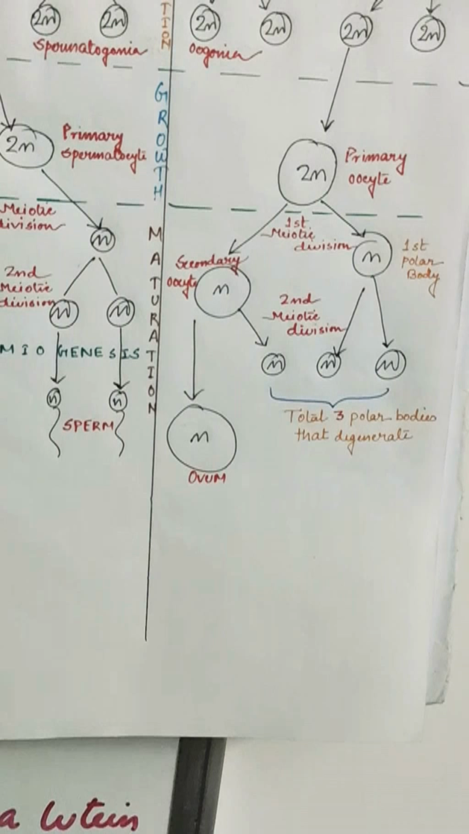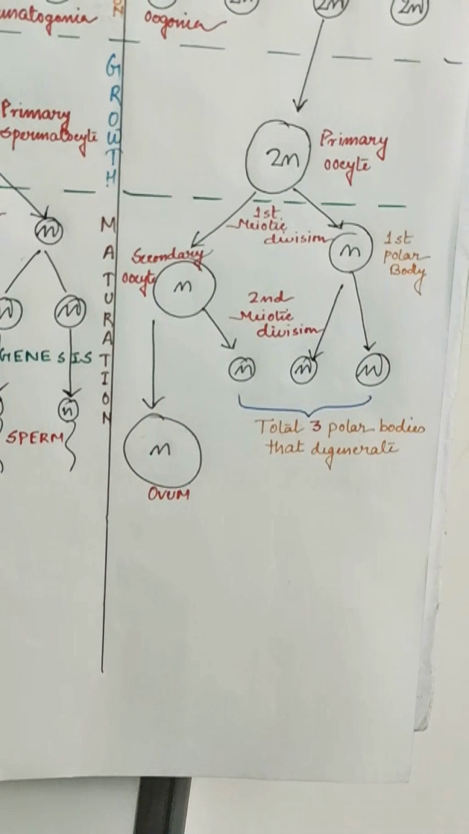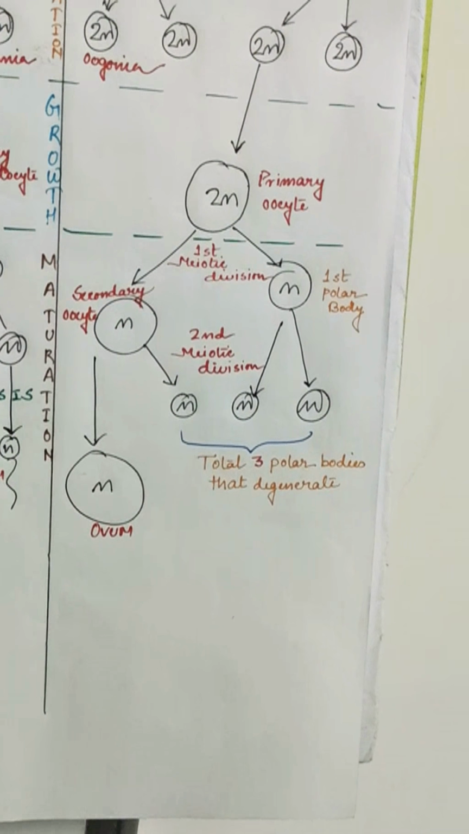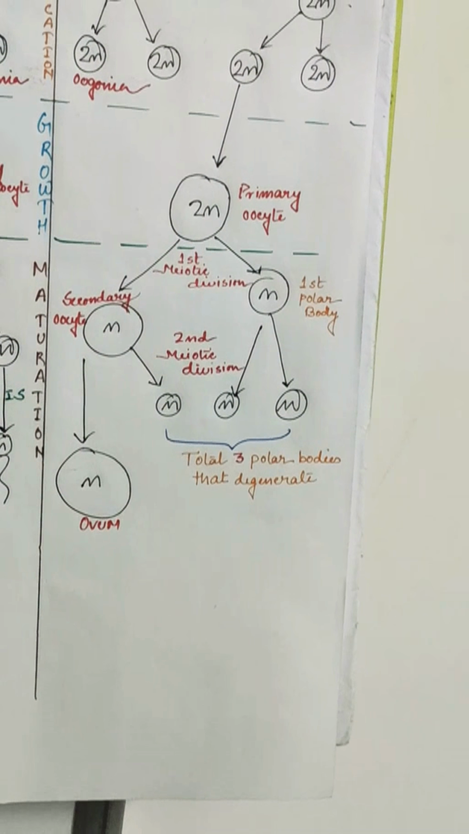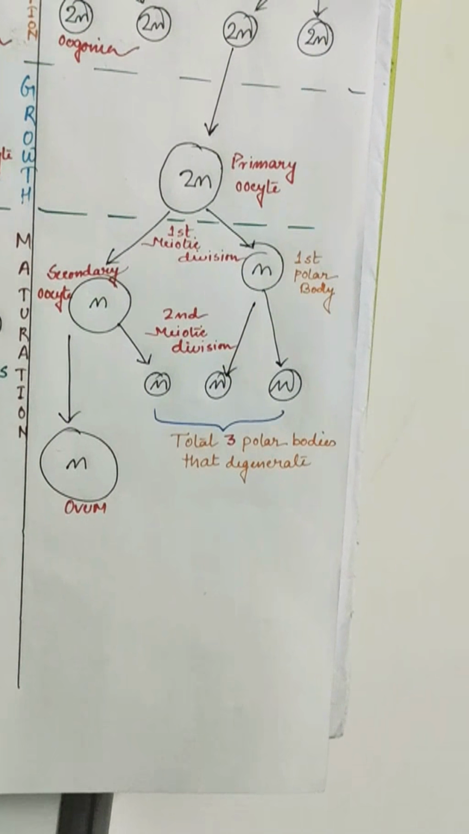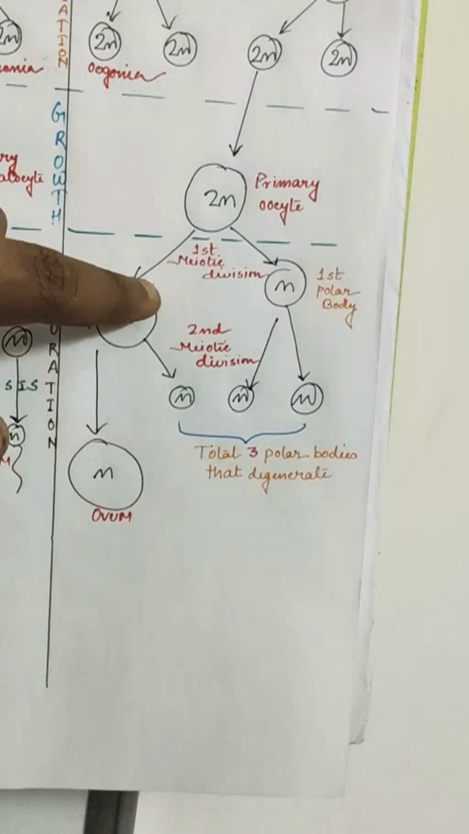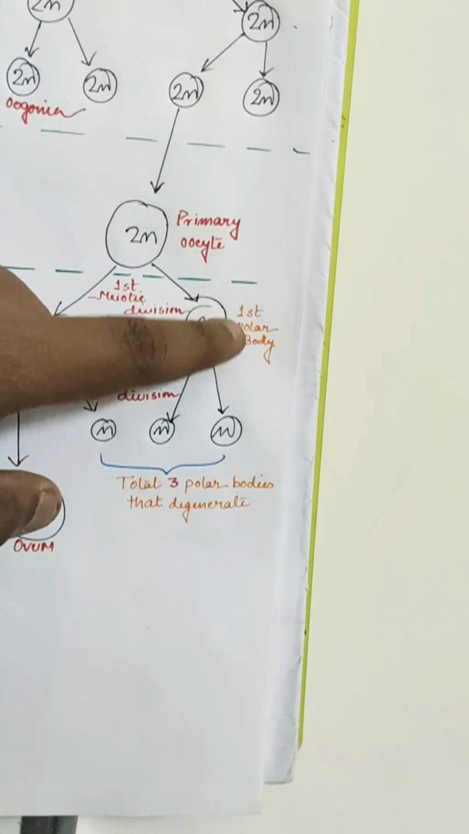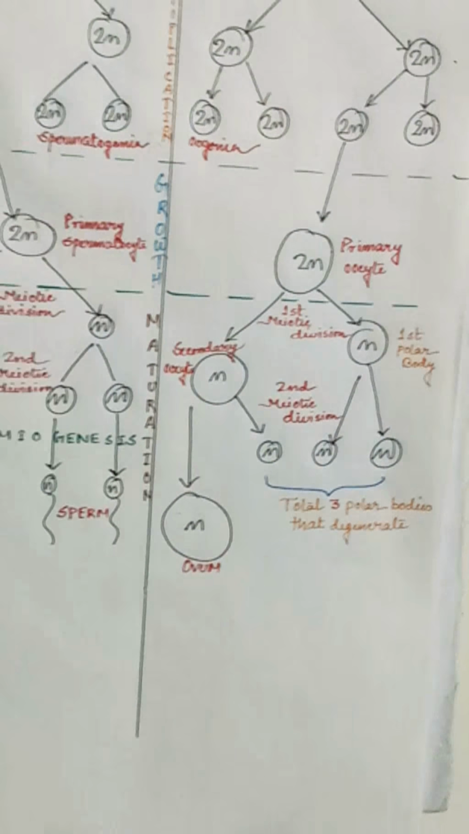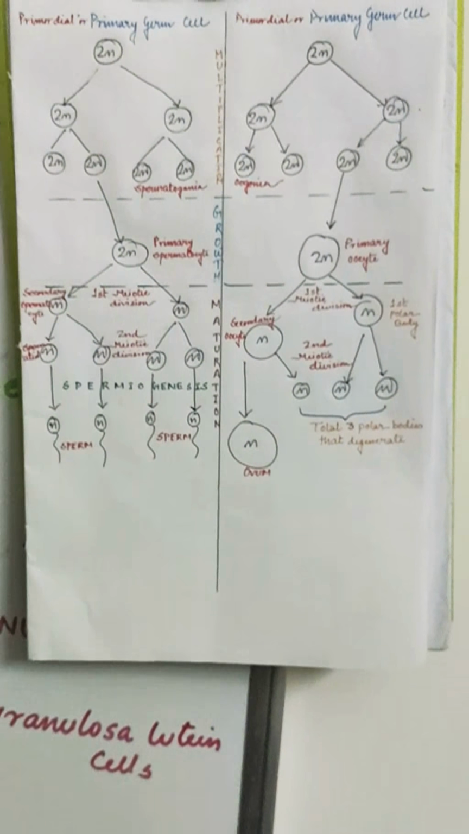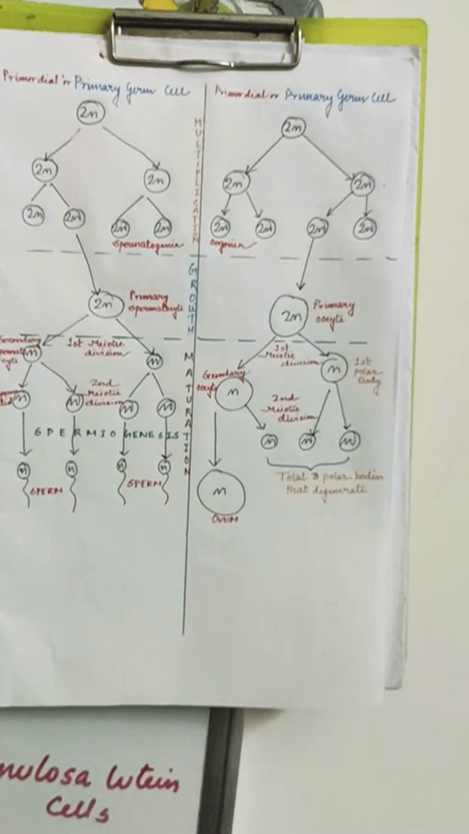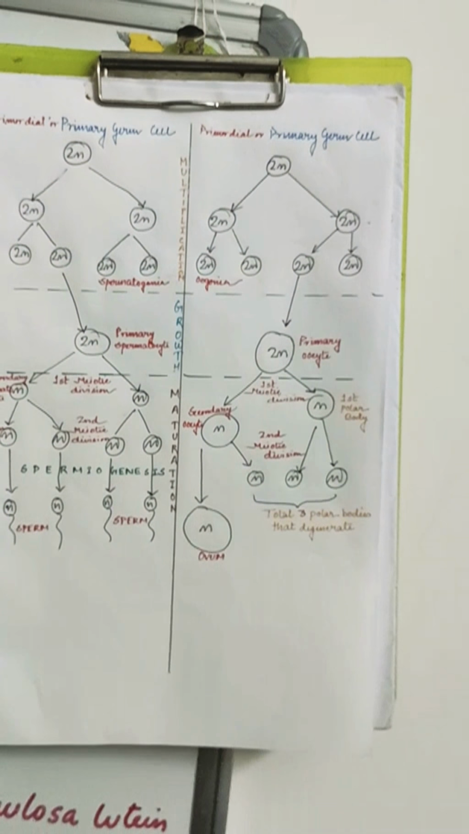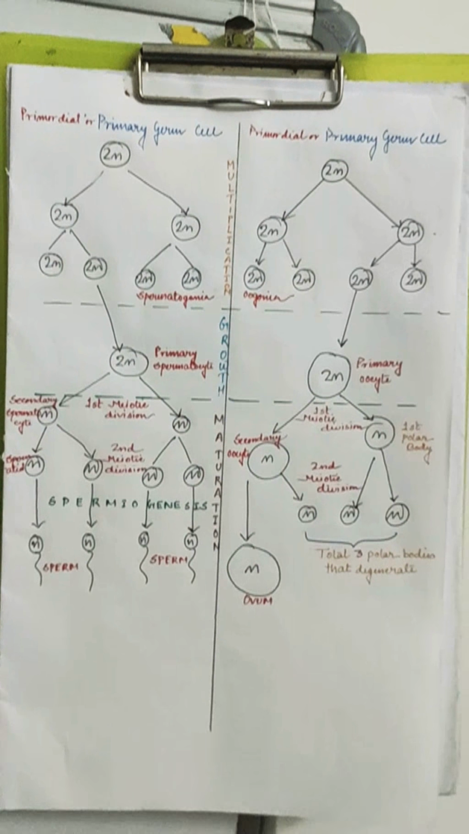Then for the second meiotic division, the n number of chromosomes, that secondary oocyte you can see in red color, grows further into a single ovum, and the remaining 3 form polar bodies. From the secondary oocyte, one ovum is formed and one goes for polar body, and from the first polar body, 2 more polar bodies form. This is a control mechanism of the female body. That's why from one primordial germ cell only one ovum can be produced.